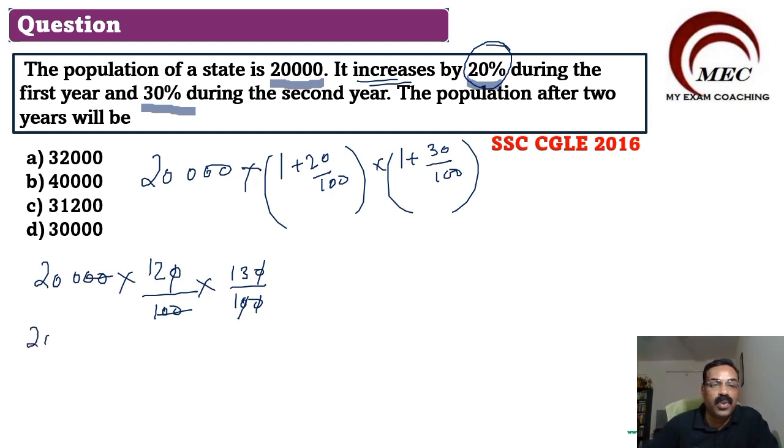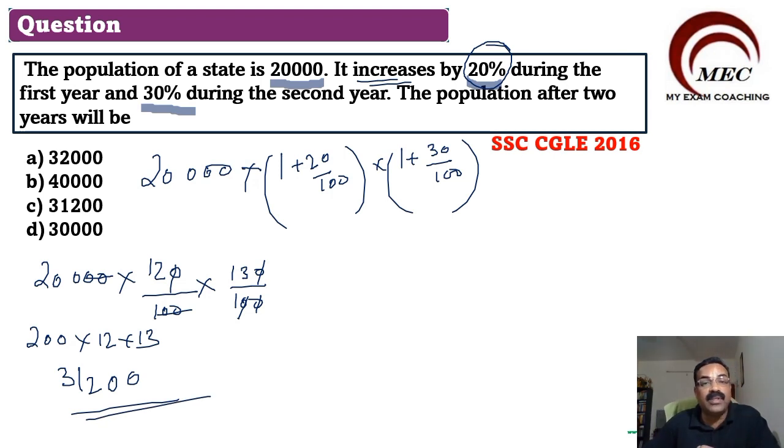So you get 200 into 12 into 13. 12 into 13 is 156. 156 into 2 is 312, then 00, so 31200. 31200 is the total change, the total increase in population.